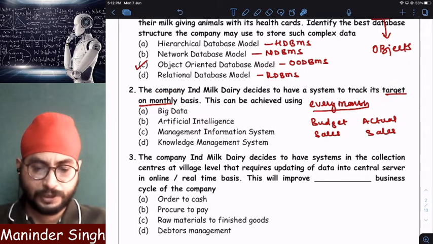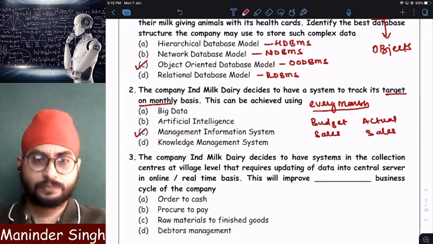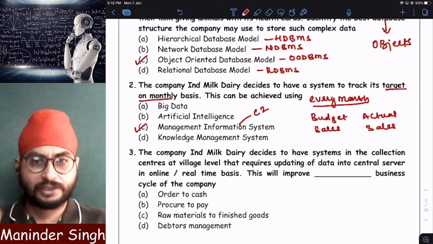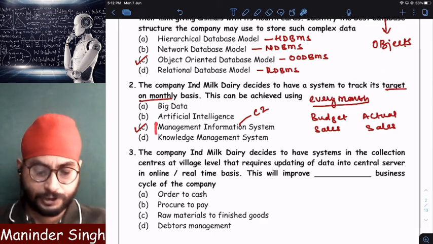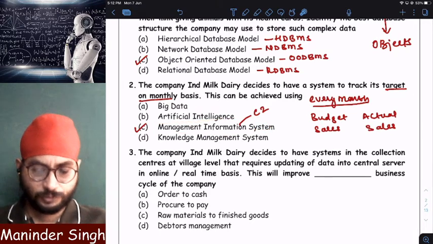Generation of reports will be done by whom? Not big data, nor artificial intelligence. It is done by whom? Management information system. This concept we have studied under chapter 2, financial and accounting systems. Reports, sales reports are examples of reports generated by management information system. Clear? So this is our chapter 2 question, MIS.